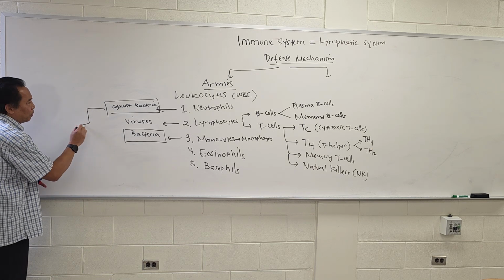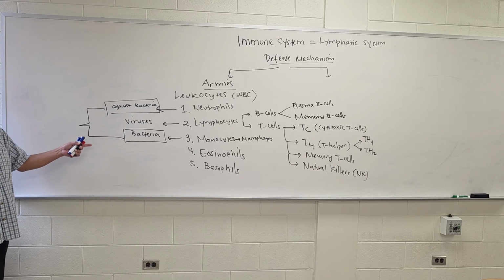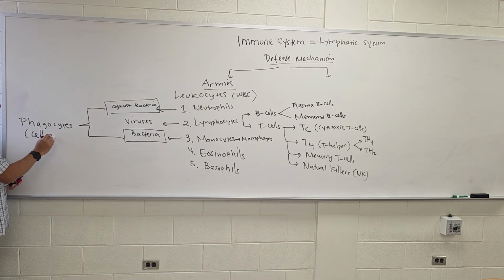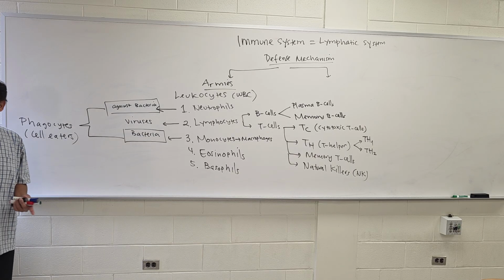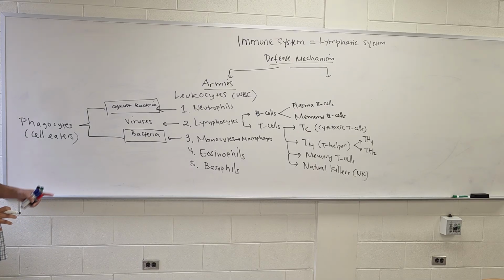Therefore, these two cells, the neutrophils and the macrophages or monocytes, are also known as phagocytes. What is a phagocyte? Cell eaters. The cell that can eat or swallow the bacteria. That's the monocyte and neutrophils.